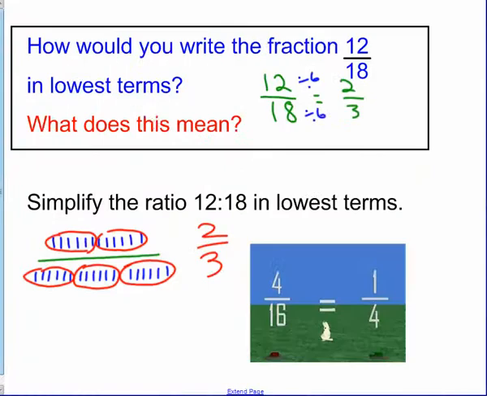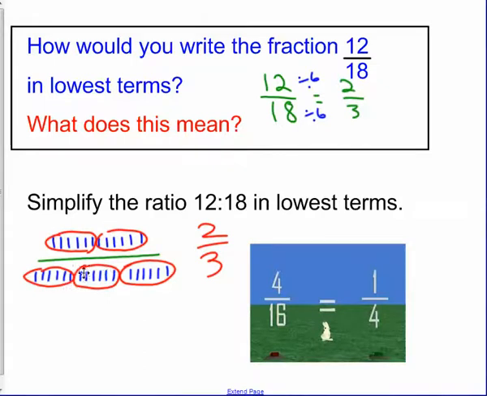Next, we talked about what it means to simplify a fraction in lowest terms. All of you knew that you just divide 12 and 18 both by 6 and you get 2/3. But a lot of you didn't know what it means to simplify a fraction in lowest terms. So we put 12 toothpicks on top and 18 toothpicks on the bottom, and we made a fraction, 12/18. And when you're dividing by 6, really think of encircling equal groups on the top and the bottom.